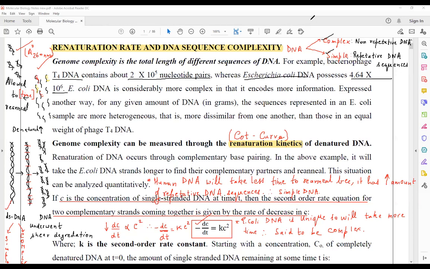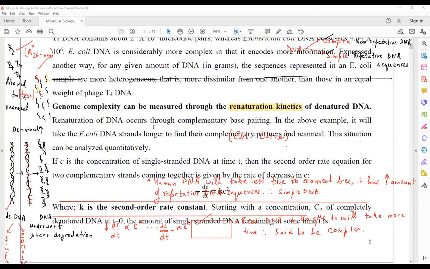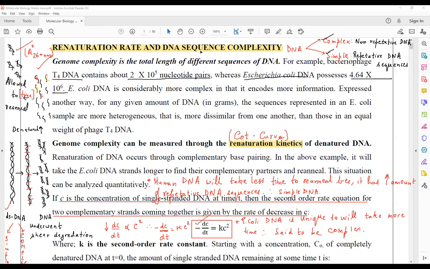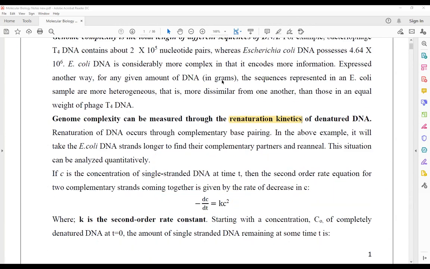Okay, so Shivani, because you have joined a bit late, see, renaturation kinetics or DNA sequencing complexity. DNA can be a complex DNA, DNA can be a simple DNA. Simple DNA consists of repetitive DNA sequences. Complex DNA comprises non-repetitive DNA sequences. So this is how these are being made. Now the next point that we are going to talk about is the renaturation kinetics. Just deleting all these annotations and moving forward.